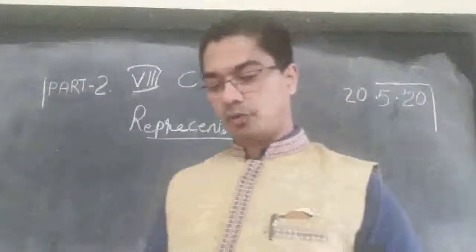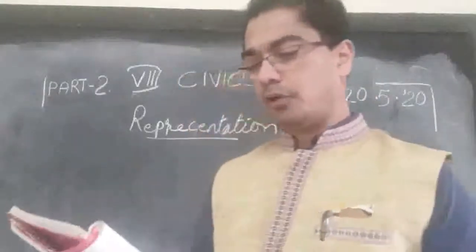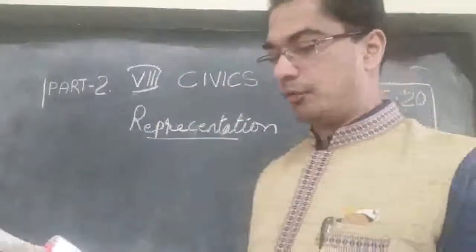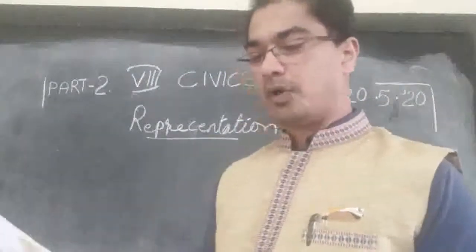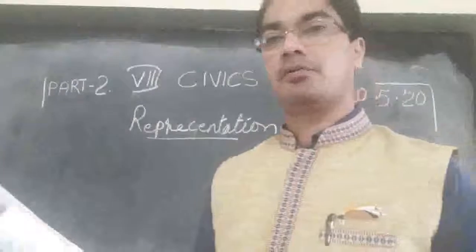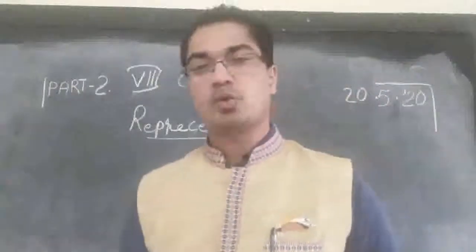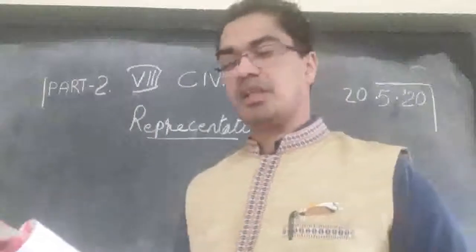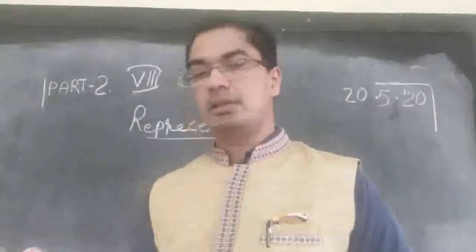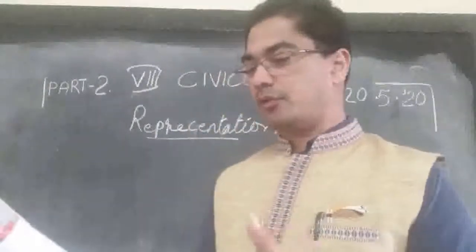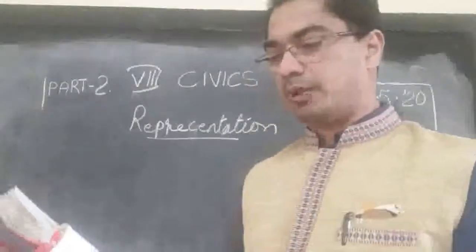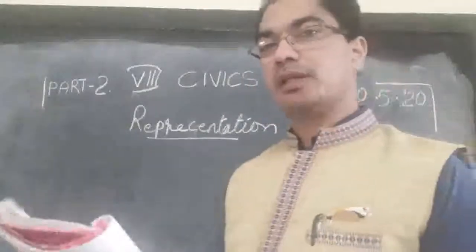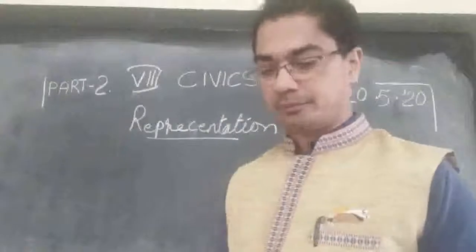Then number 4, fill in the blanks with the following words. So there are 4 words given there. One is universal adult franchise. Second one is MLAs. Third one is representatives. And fourth one is directly. So there are a few blanks there. We have to fill them up using these words.